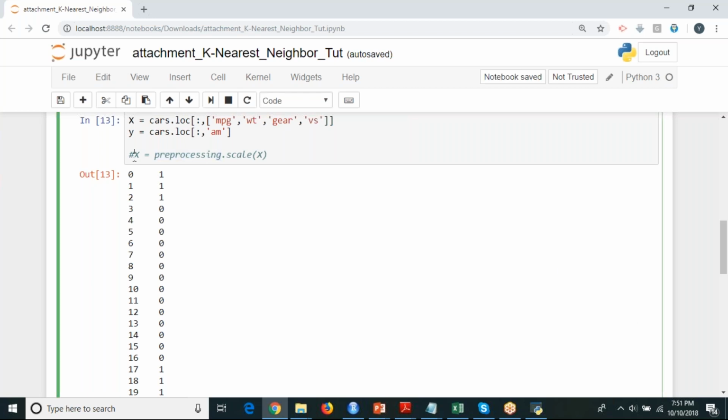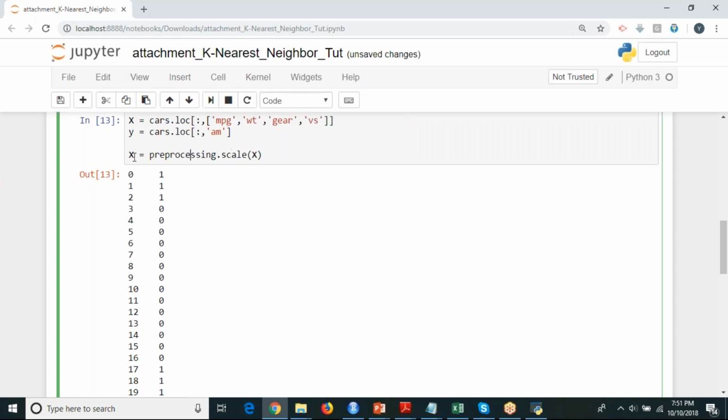This line. Standardize X. Yes, standardize your X. What is your X? That X is the MPG, WT, gear, and VS inputs, right? So you should not tell it as MPG, weight, gear, VS. You should tell it as input variables or independent variables.